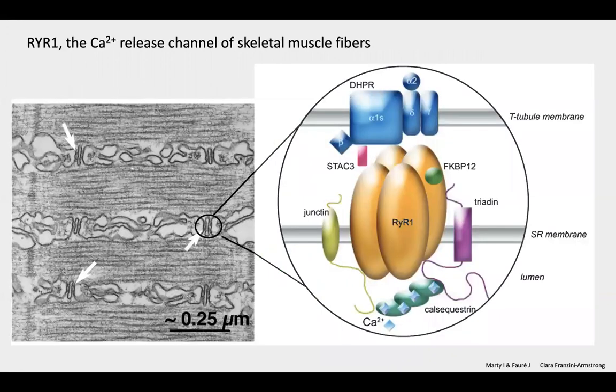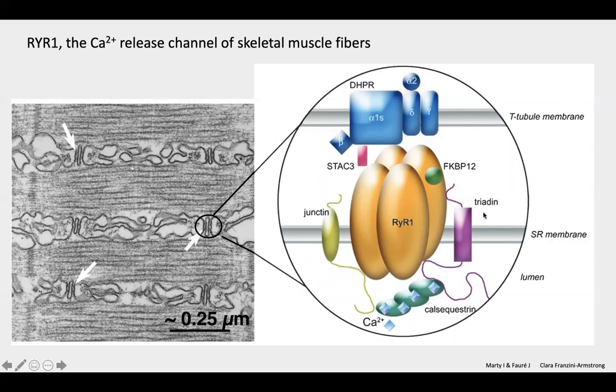The RYR1 channels are localized at triads, or better, at the junctional domain on the terminal cisternae, from where they can contact a voltage-regulated calcium channel on the T-tubule, that is the dihydropyridine receptor, or DHPR. Activation of the DHPR by nerve-induced depolarization results, through a direct interaction, in the activation of the RYR receptor channel and in massive release of calcium from the sarcoplasmic reticulum, and hence in activation of muscle contraction.